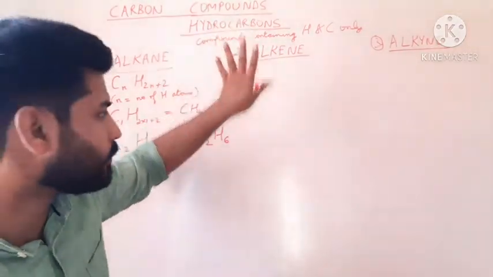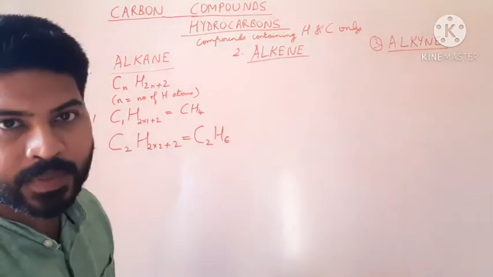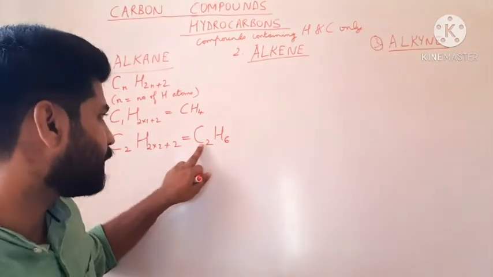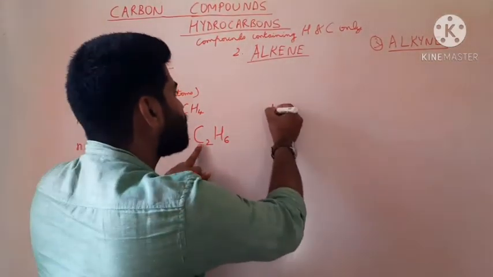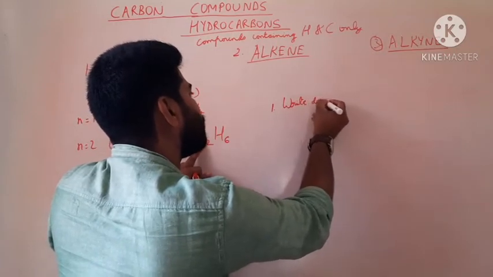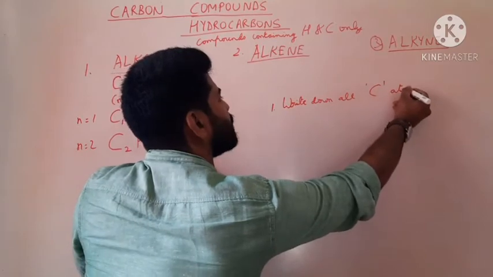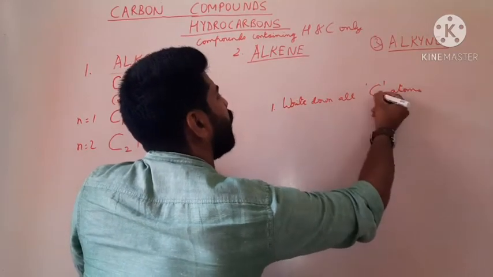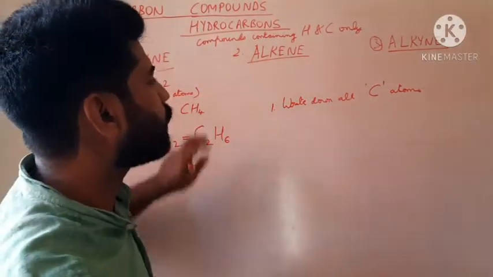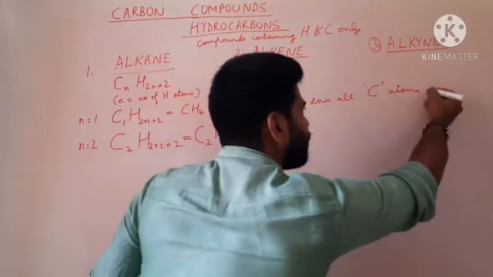How to write structures of hydrocarbons? First step is to write down the carbon atoms present. There are 2 carbon atoms present, so we write down all the carbon atoms in a straight line.